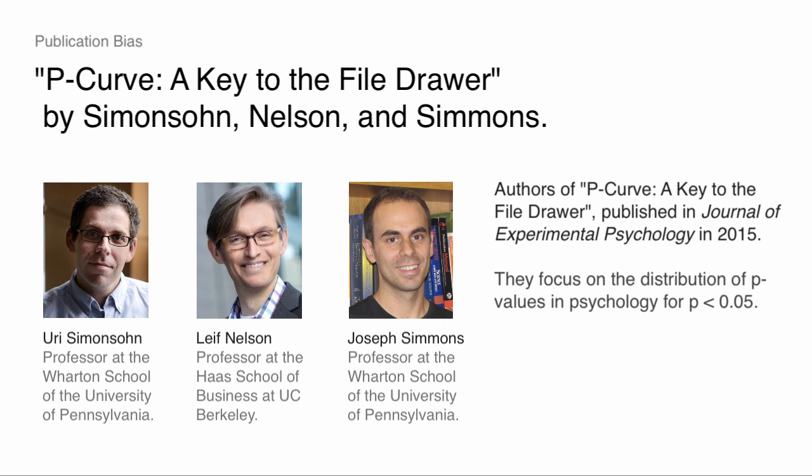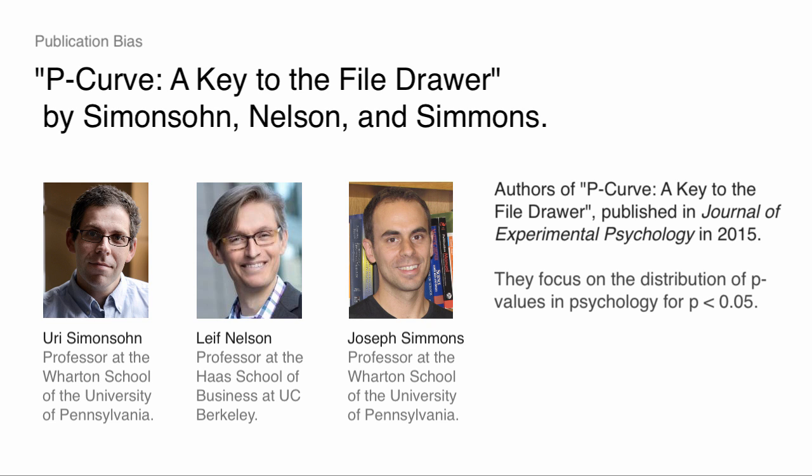Let's continue our discussion. What should p-values look like? And this is the Simonsohn et al. paper. They're really just going to focus on the distribution of p-values in psychology for p-values less than 0.05. That's like the bulk of point estimates in their literature. In psychology, you just don't publish if it's not less than 0.05. So it's like we're not missing much in psychology anyway.